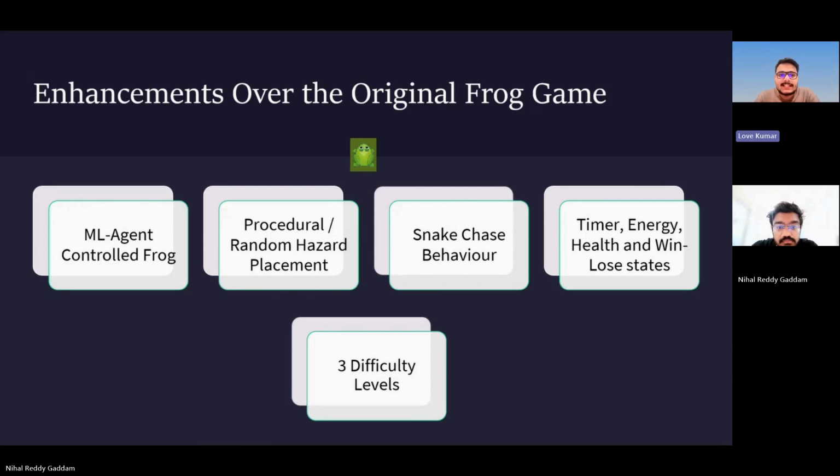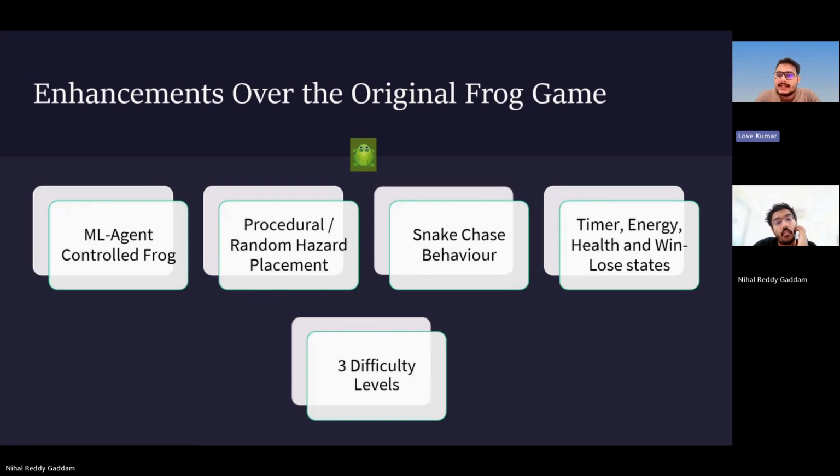We significantly expanded the original frog game. The most important enhancement is the ML agent controlled frog. Instead of only being a manually controlled character, the frog can now be controlled by a trained neural network model. We also added procedural or random hazard placement. This means the environment is not always fixed, and the frog cannot rely on exactly the same layout every time. This makes the game and the training problem more challenging. Another major enhancement is the snake chase behavior. The snake is not just a static obstacle, it reacts to the frog and creates pressure during gameplay.